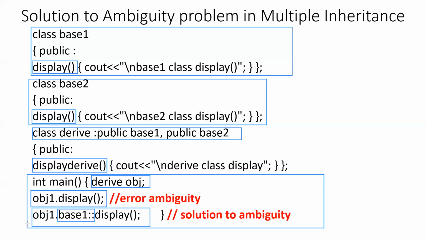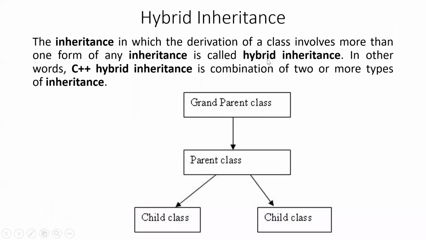Hence, there will be no ambiguity when this function call statement is executed. So I hope you are able to understand what the ambiguity problem in multiple inheritance is and how we can overcome it using the scope resolution operator.